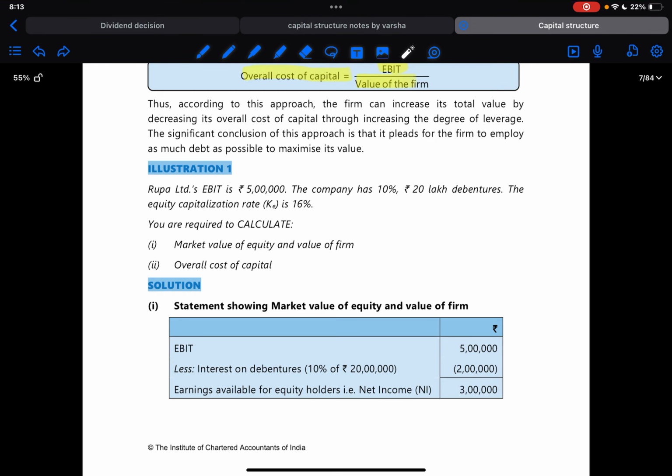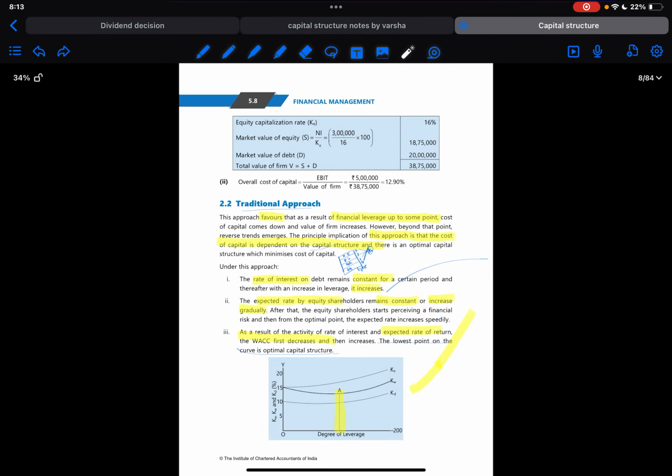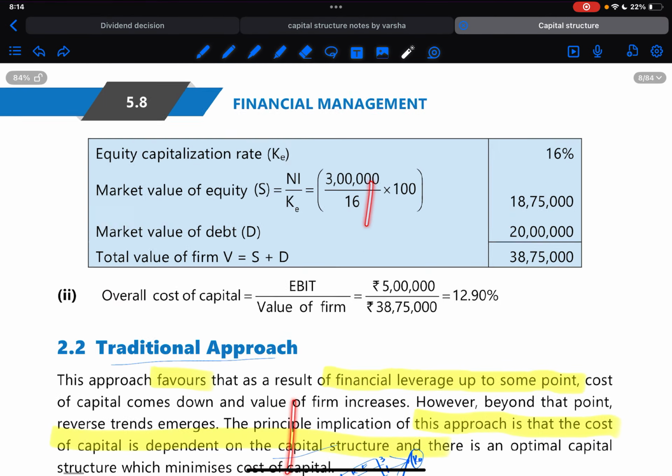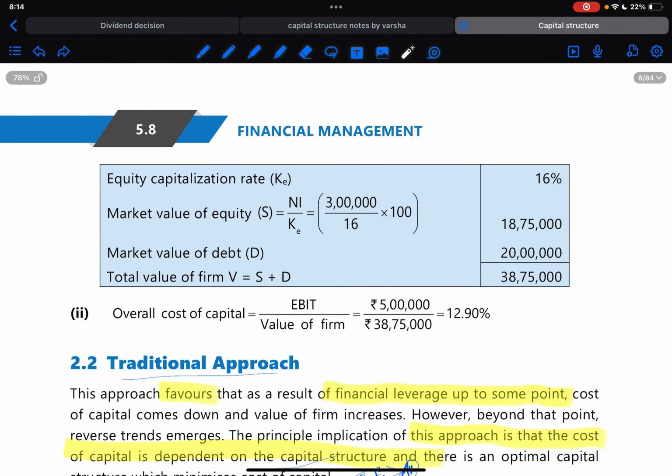Okay. So overall capital will be the summation of both of them. So as I said, earnings available divided by KE, we get the value of equity. So from the value of firm, if we reduce the value of equity, we will get the value of debt. That is as simple. Okay. So simply we can remember that value of firm is equal to value of shares plus value of debentures.